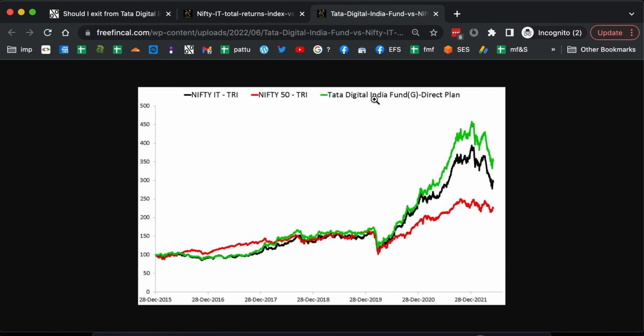returns since inception. For example, if you take this fund, the green line is the Tata fund, and since inception, you can see here from December 2015 to December 2019, that's 4 years, it has underperformed the Nifty 50. And it's only after the March 2020 crash it has moved up. That's a very, too recent a phenomenon for you to take seriously and put in money, and now it's falling.